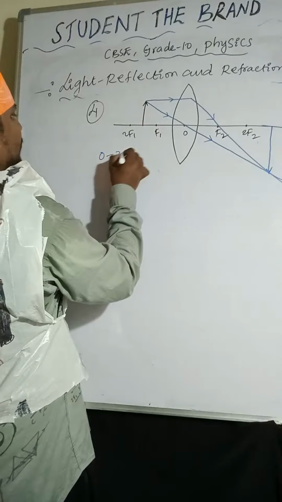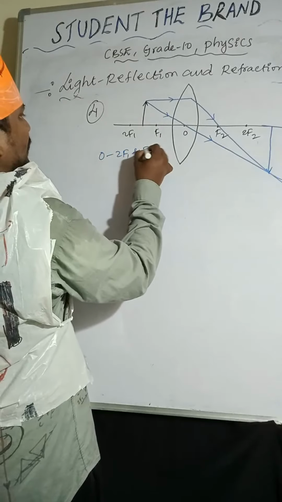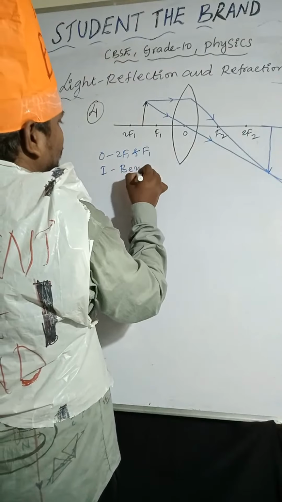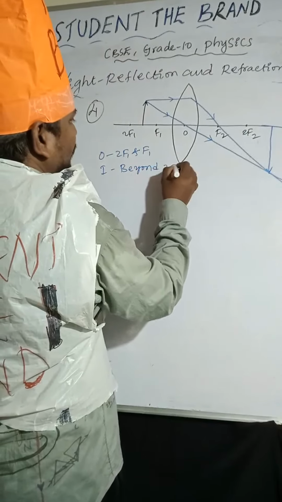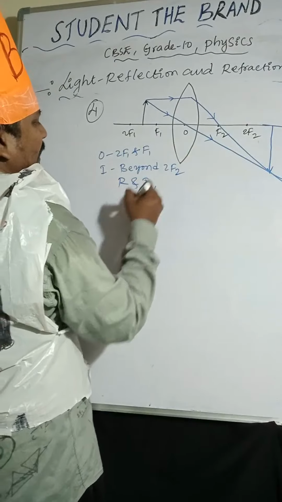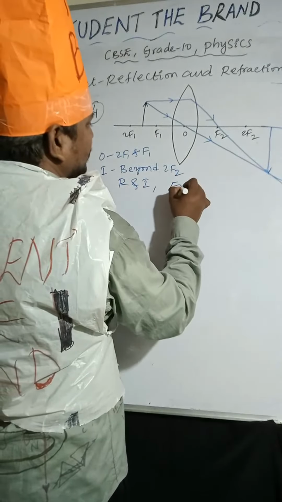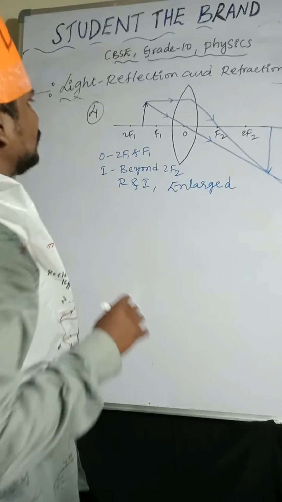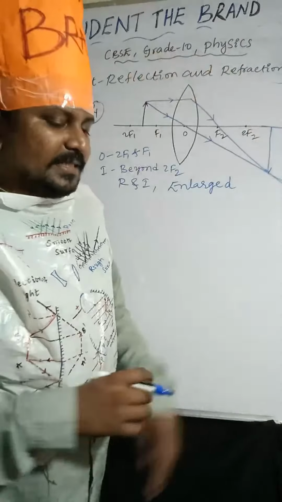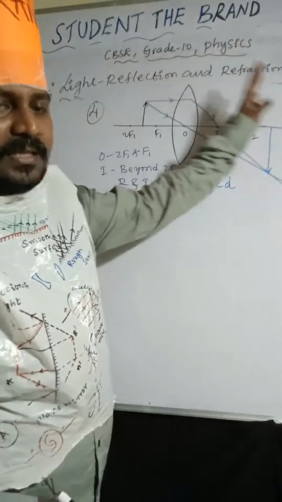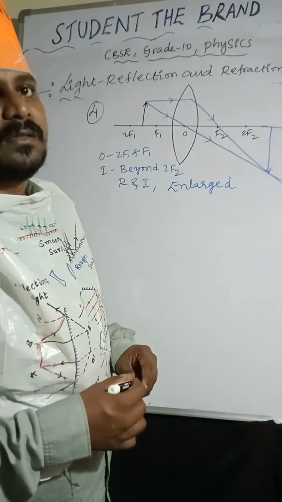Object is placed between 2F1 and F1. Image will form beyond 2F2. Nature of the image is real and inverted. Size of the image is enlarged. So compared to the object, image size is increased.